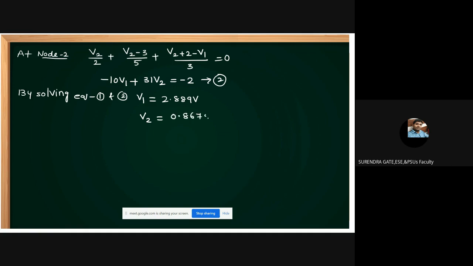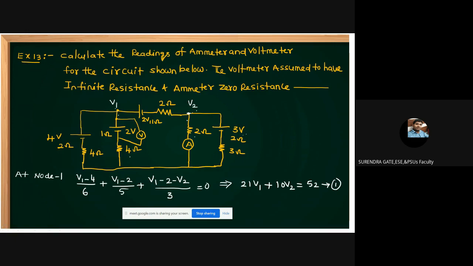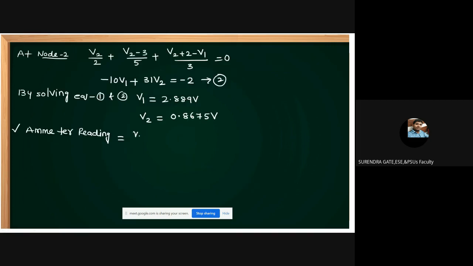0.8675 volts. Now first I want to find the ammeter reading. Students, can you tell what the ammeter reading is? The ammeter reading is nothing but the current through this resistance. What is the current through this resistance? This voltage divided by this resistance. The ammeter reading is nothing but V2 by 2. Resistance is 2 ohms, so 0.8675 by 2.